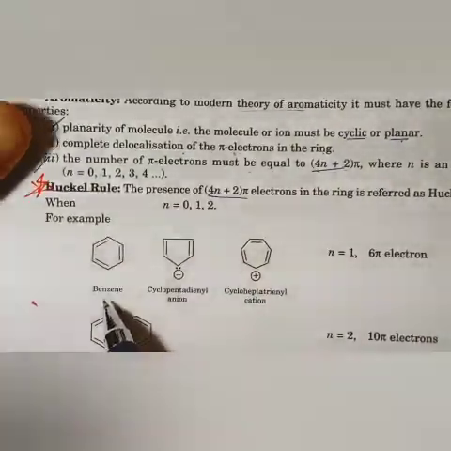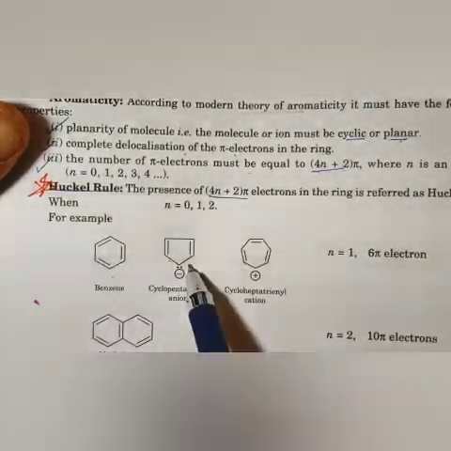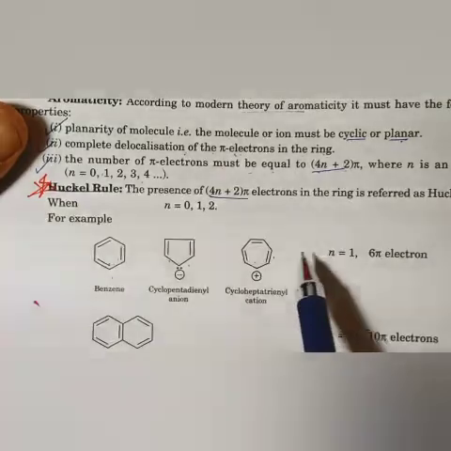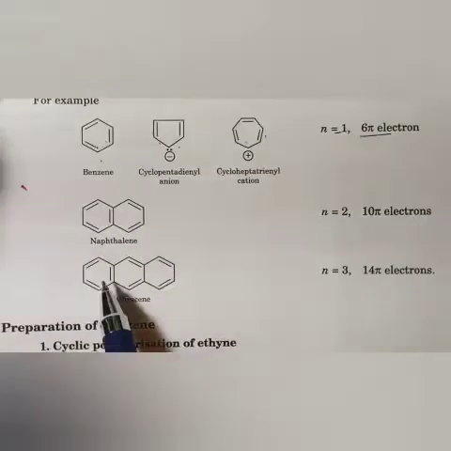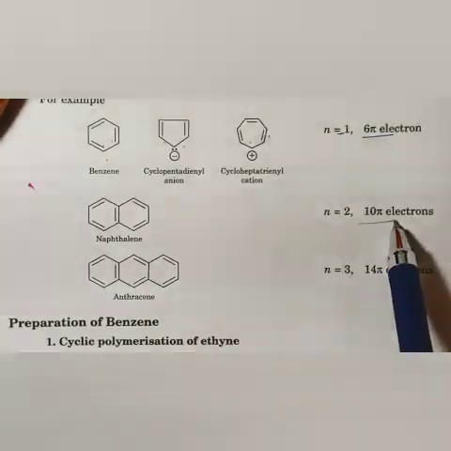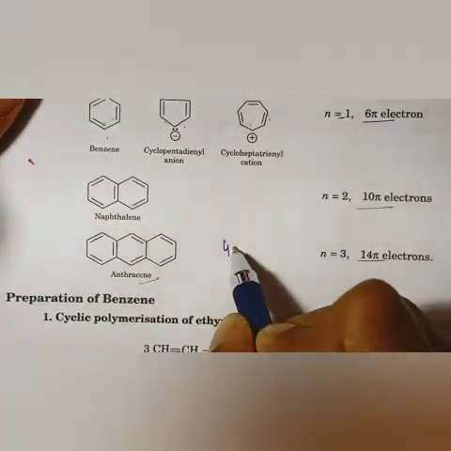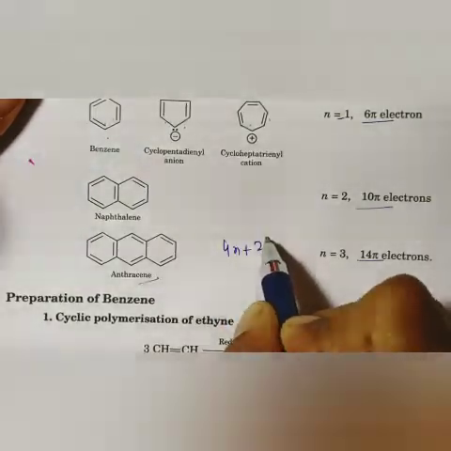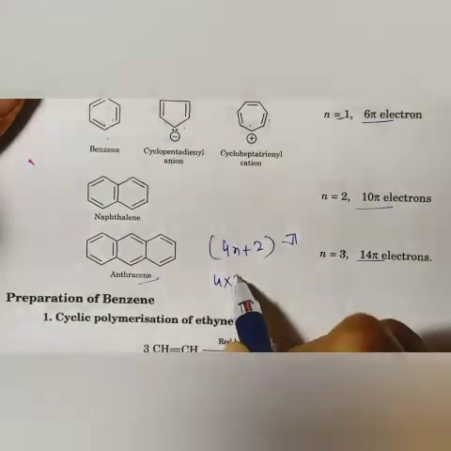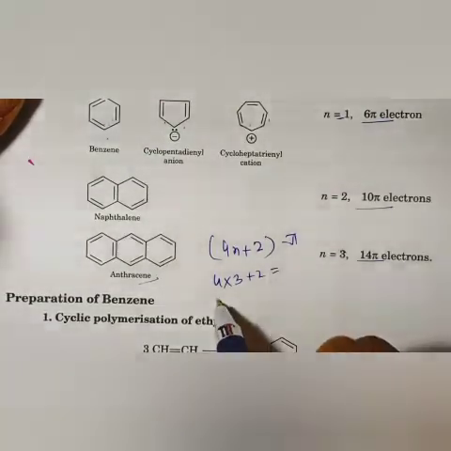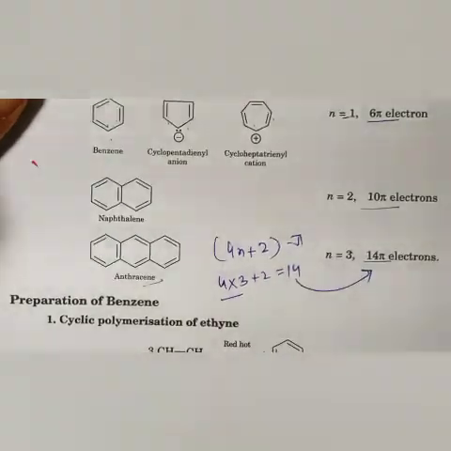Already I discussed that in these rings there is one ring, whether it is a 6 ring, 5 ring or 7 ring. There is one ring, so n is equal to 1 and it is giving 6 pi electrons. And in naphthalene there are 2 rings, so it will give 10 pi electrons, 3 rings, 14 pi electrons. Very simple. We will put it in this 4n plus 2 rule. So n is 3 here, so we will put 4 into 3 plus 2. Dear student, 4 threes are 12 plus 2 is 14. That's why there are 14 pi electrons.